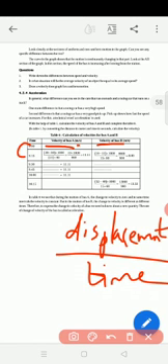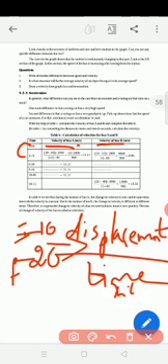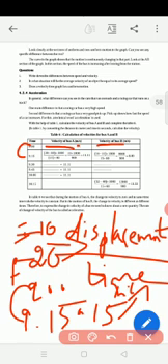So what is the displacement? The distance between the initial position and final position is called displacement. If you see in table 1 for bus A, the initial distance is what? 10 kilometers, and the final is what? The second one, 20. So the difference between these two is the displacement. And then time interval. Time interval means the first time is 9 a.m. and the second time is 9:15 a.m. So the difference between these two timings is 15. This 15 is the time interval.